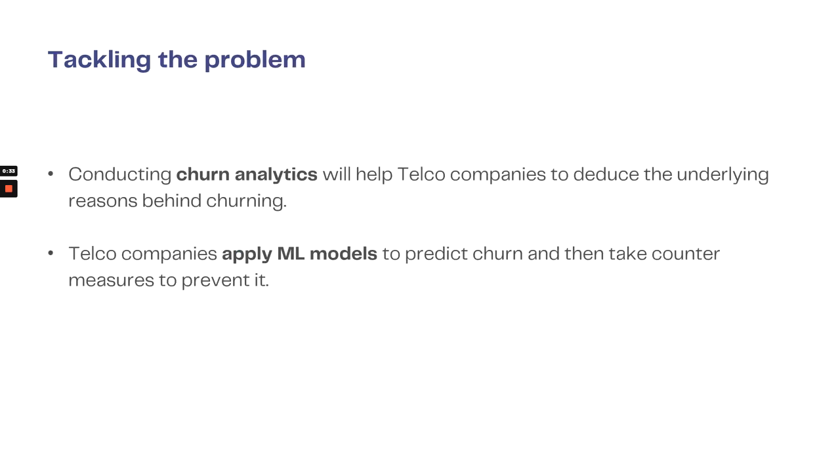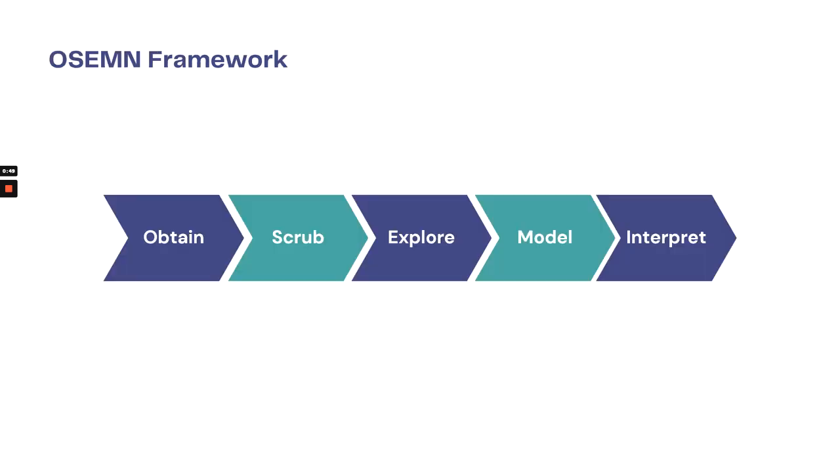So how are we tackling the problem? We'll be conducting churn analytics that help telco companies to deduce the underlying reasons behind churning, and we also apply machine learning models to predict churn, and from there we can take countermeasures to prevent this behavior. This data science project will be based on the OSEMN framework, which comprises the stages obtain, scrub, explore, model, and interpret. For our presentation purposes, we'll be skipping to the exploration part.